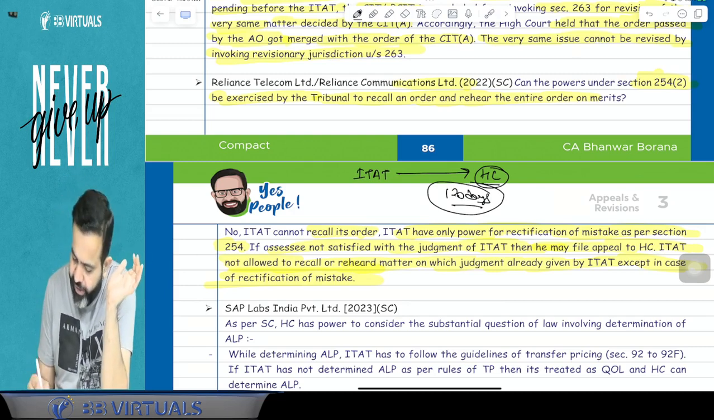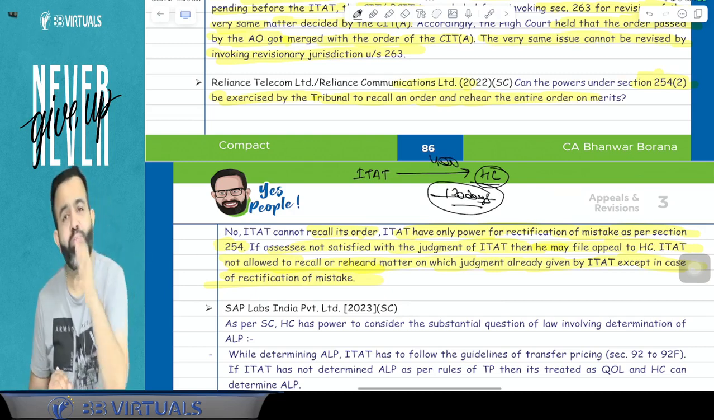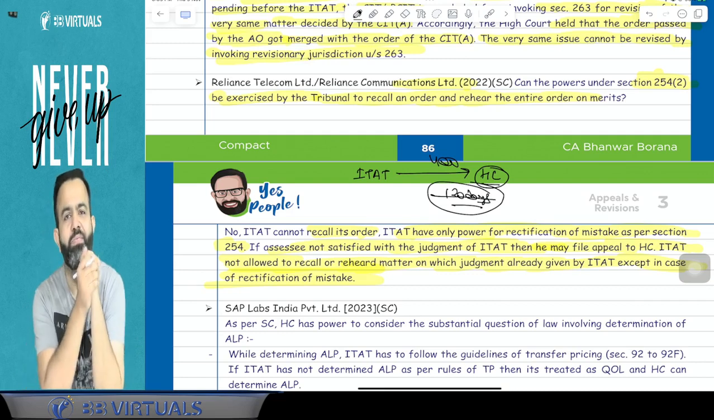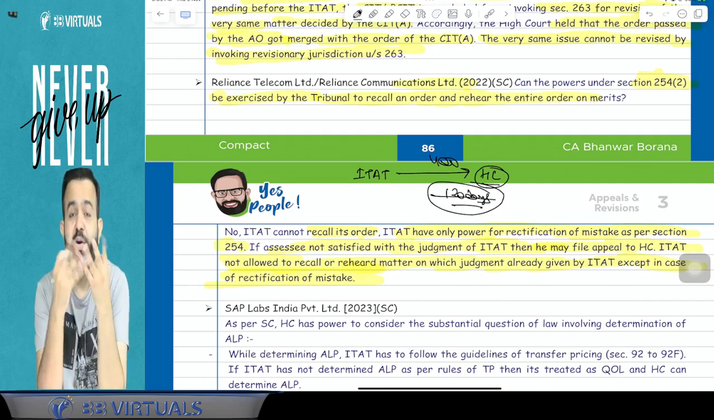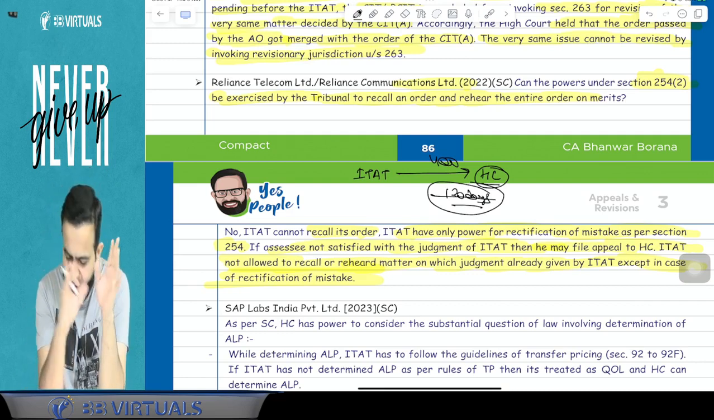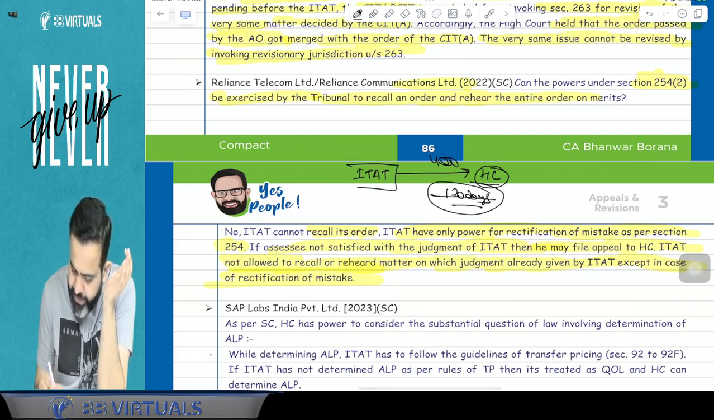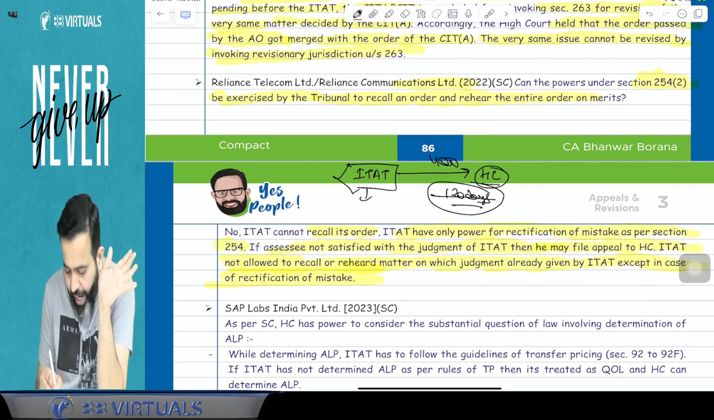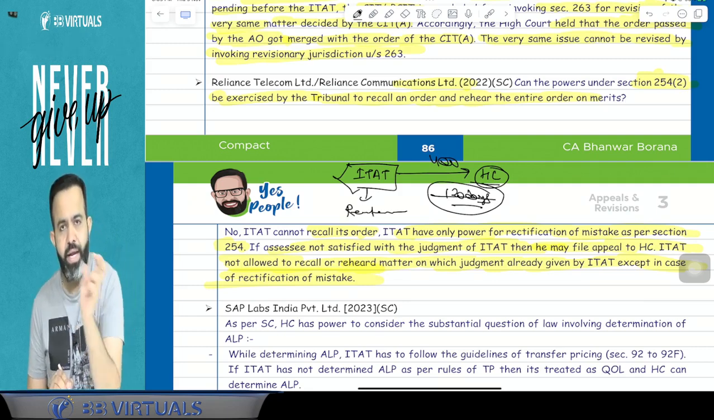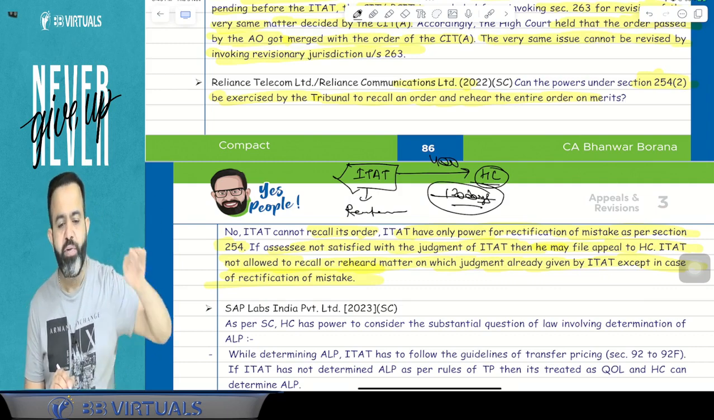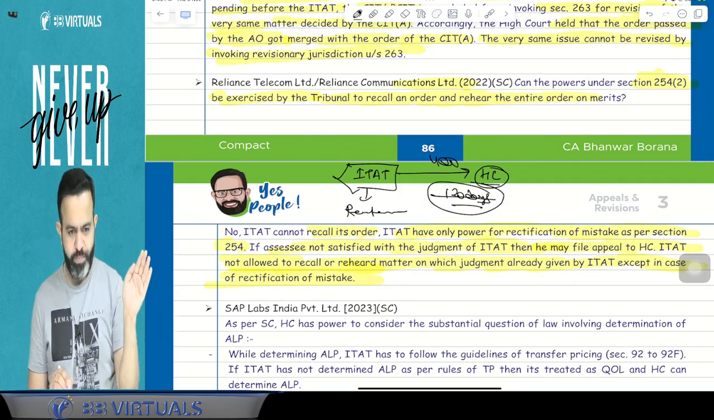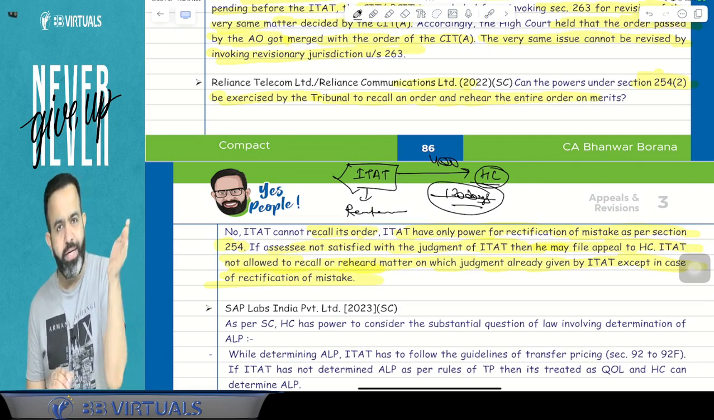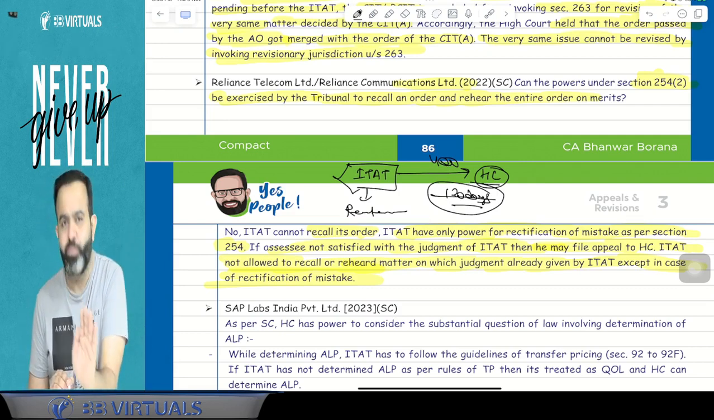Say after 400 days, he filed the appeal to the High Court. Now the High Court asked him why he filed a late appeal. Then the assessee says that the ITAT judgment had come, but there was some mistake. So I filed a rectification application with the ITAT, and I was waiting for the rectification application to be disposed of.